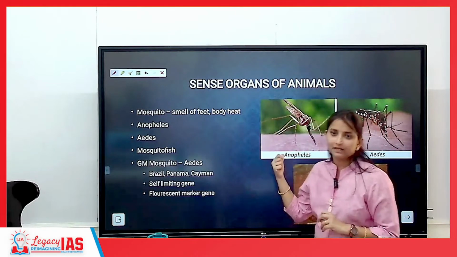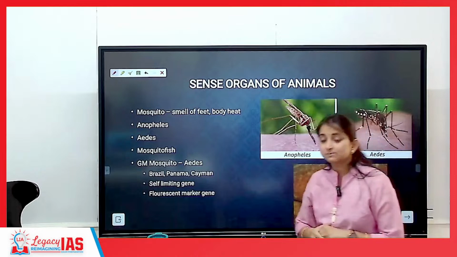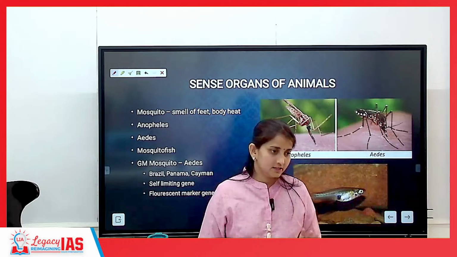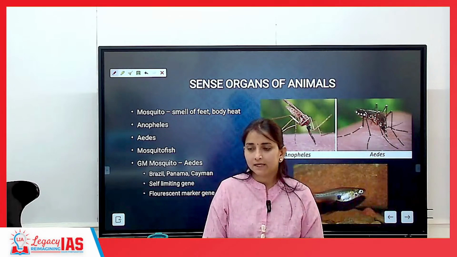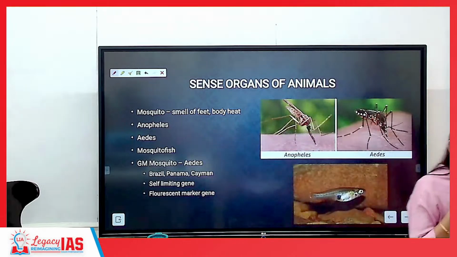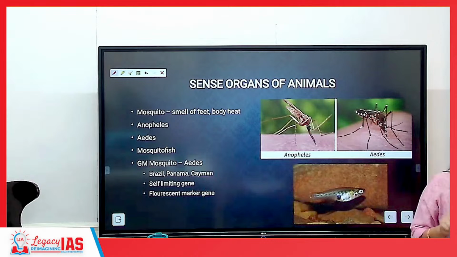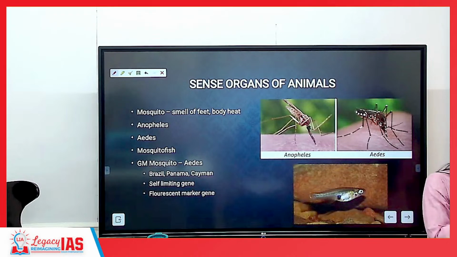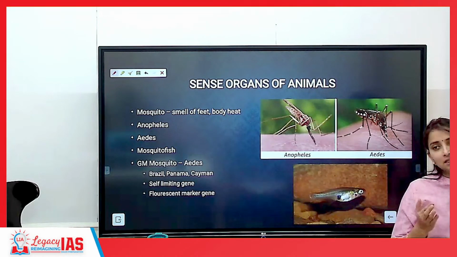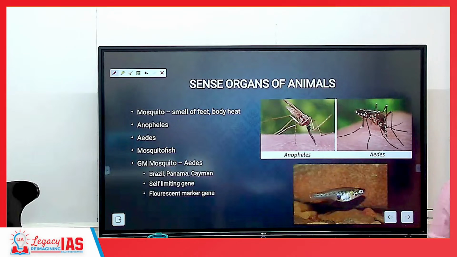But the disease caused by female Anopheles is malaria, and this is a protozoal disease. Neither bacterial nor viral. This protozoa affects human beings by affecting the RBC. This protozoa will go and settle in RBC. The life of RBC is 120 days. If somehow you are able to reduce the life of RBC, the person will gain immunity from malaria.